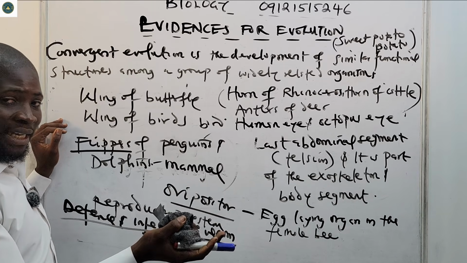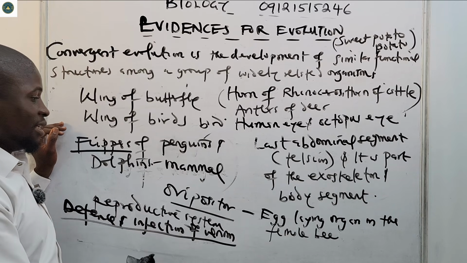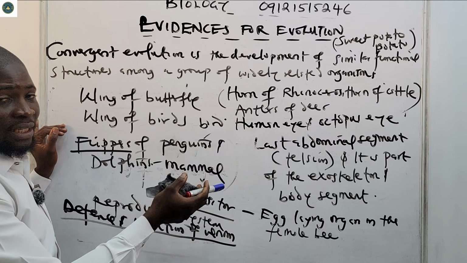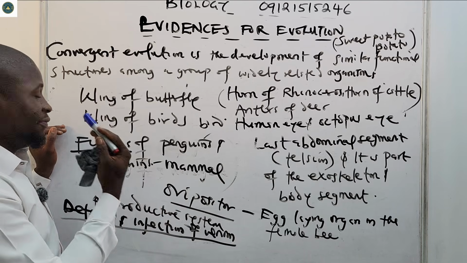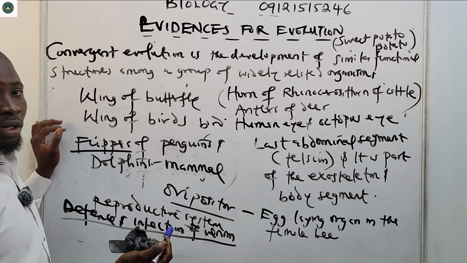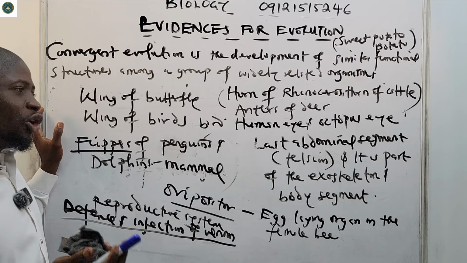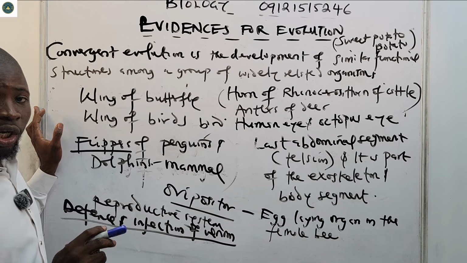The scorpion sting and honeybee sting. Which other examples did we give? Wing of butterfly and wings of bird, horn of rhinoceros, horn of cattle, antlers of deer, flippers of penguins and dolphins, the human eye and the octopus eye, sweet potato and normal potato. All of these are examples of analogous organs. I expect you to know all of these, please.